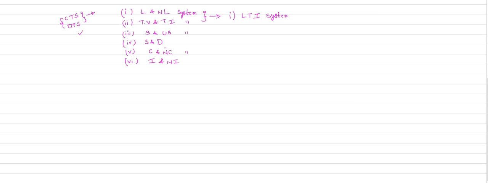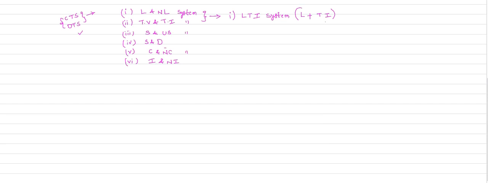Based on the first two categories of the classification, we again classify the systems into the following categories. LTI system. All of you here, LTI system means what? It is a linear system plus a time invariant system. LTI system means it possesses the properties of linearity and the properties of time invariance.